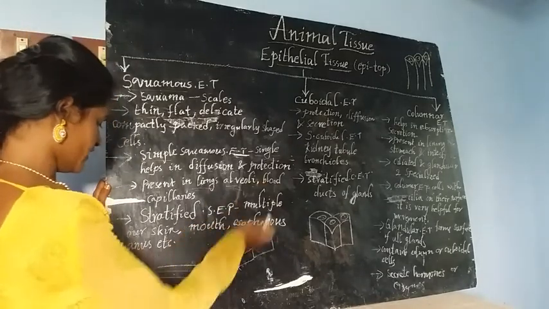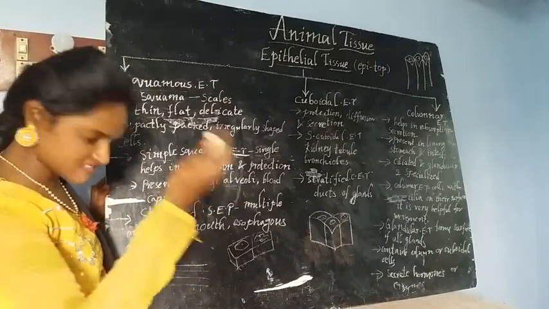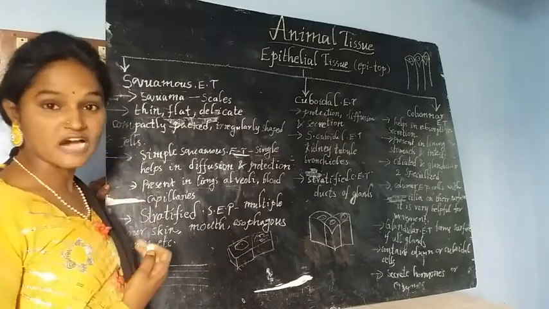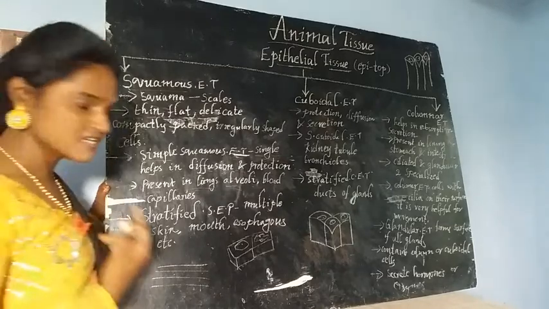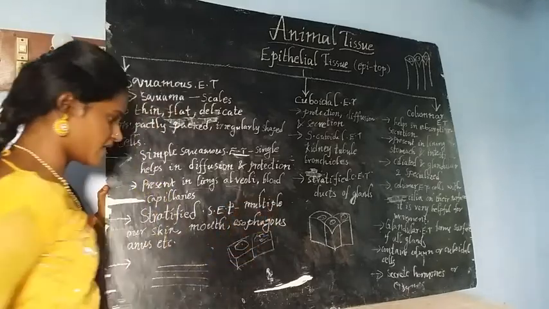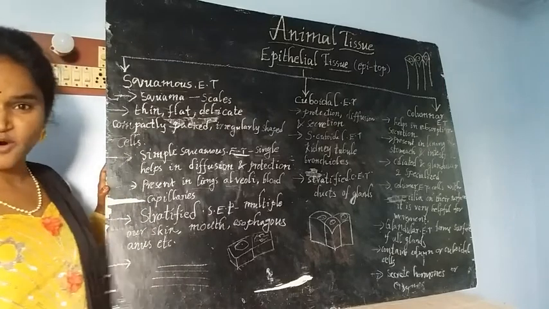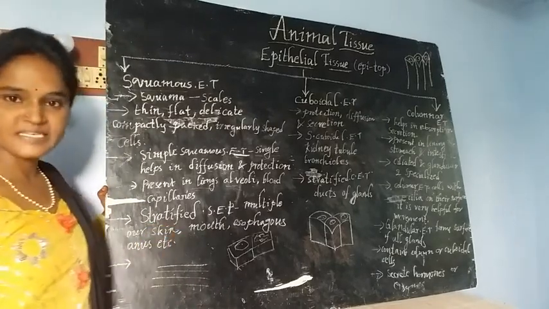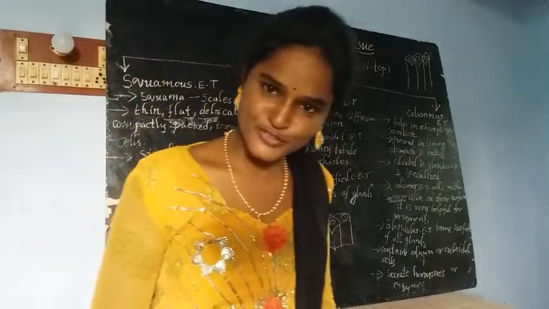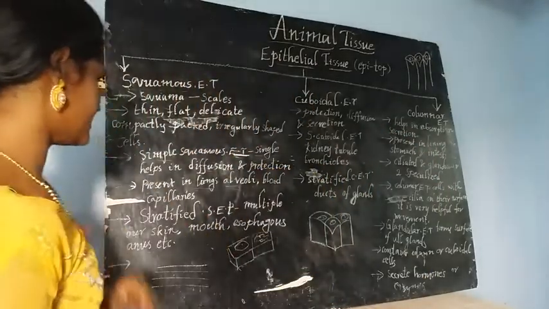And this tissue is present in our skin. It is present in many layers in our skin, and it is also present in the inner lining of our mouth. Our mouth cavity is also lined with stratified squamous epithelial tissue. And the esophagus. Our esophagus is also made up of stratified squamous epithelial tissue. And at the same time, our anus is also made up of stratified squamous epithelial tissue.